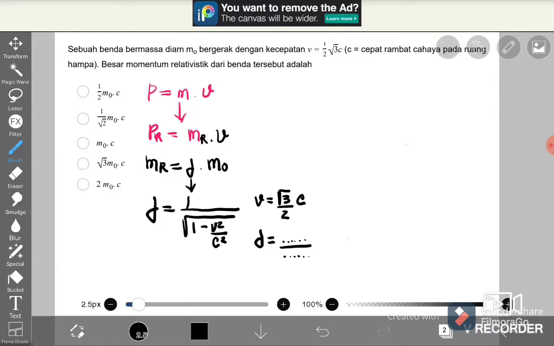Okay, the root of 3 as a numerator, and then 2 as a denominator. Okay, and then we just convert the velocity to the gamma. The number 2, which is the denominator, we change its position to be the numerator like this, 2, and then we try to look for the value of the denominator.